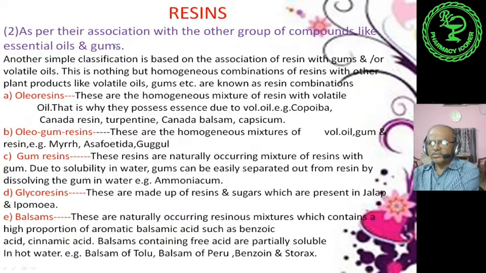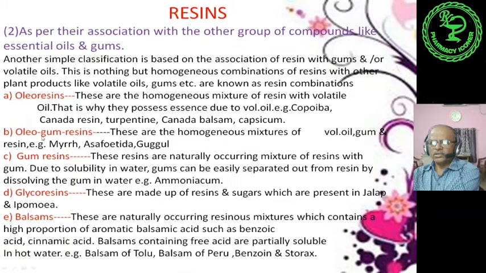According to their association with other groups, there are about 5 types. First one is oleoresins, meaning resin is combined with oil, that is volatile oil. These are homogeneous mixtures of resin with volatile oil. That is why they possess essence due to volatile oil content. For example, copaiba, Canada resin, turpentine, Canada balsam, capsicum. These contain volatile oil with resin.